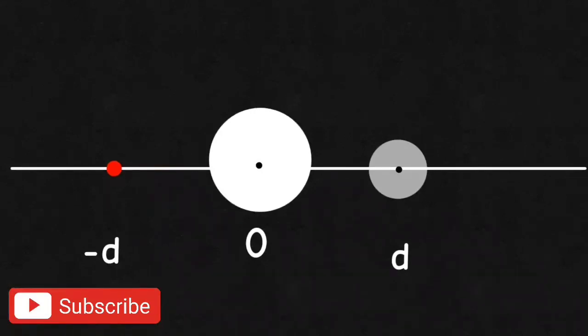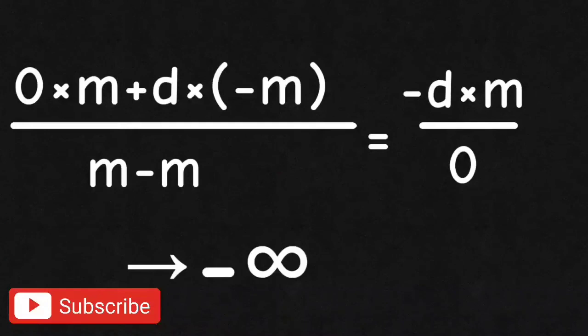So what if both masses have the same magnitude but different sign? What is the center of mass of that system? If you calculate the center of mass, we get a kind of strange answer, that it is equal to or tends to minus infinity. That is, they collide at minus infinity. Well, let's see if we can make sense of this calculation.